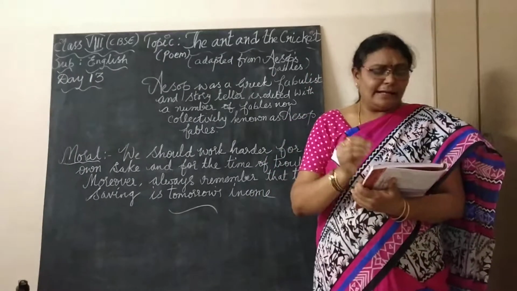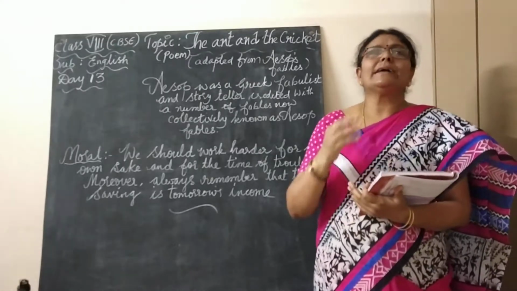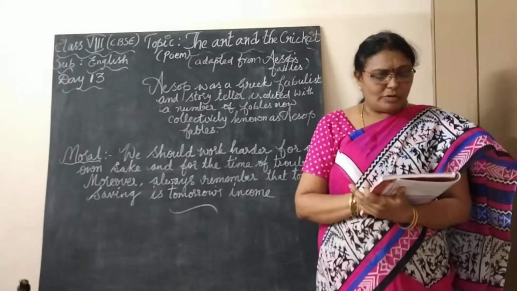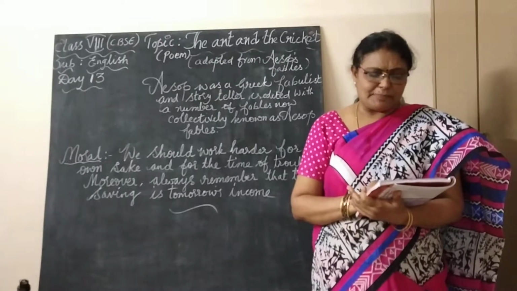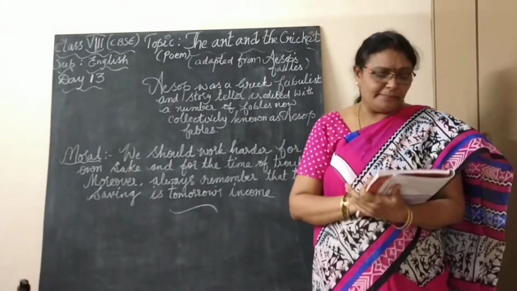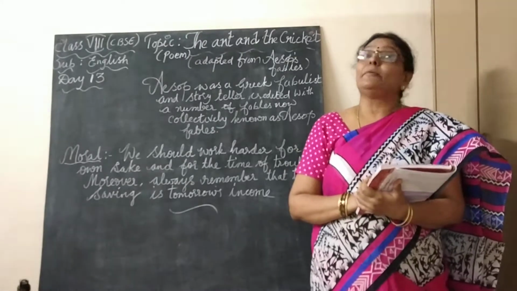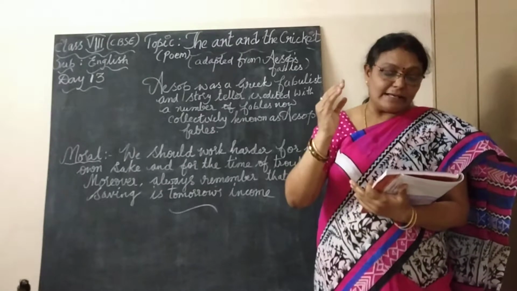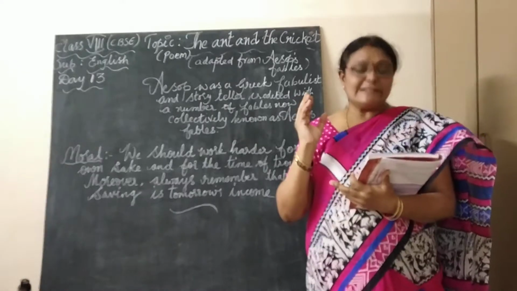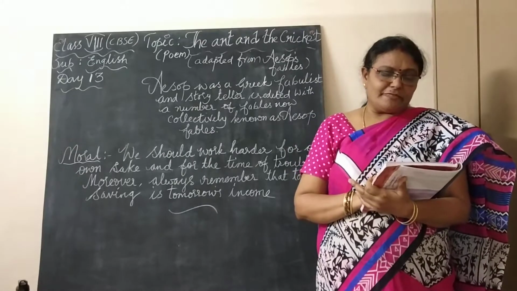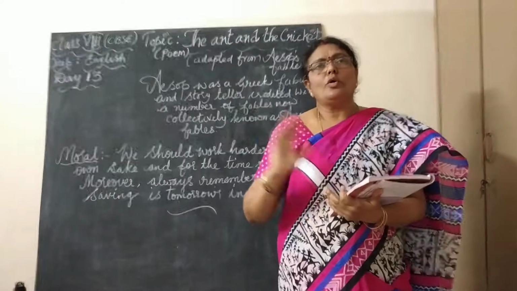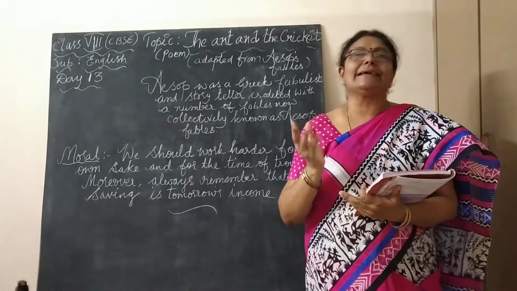See, a silly young cricket, he had the habit of singing and dancing through the warm sunny months of gay summer and spring. So he used to sing. He was happily singing in the months of summer and spring. Began to complain when he found that at home his cupboard was empty and winter was come. So all the summer he was happily singing and dancing.